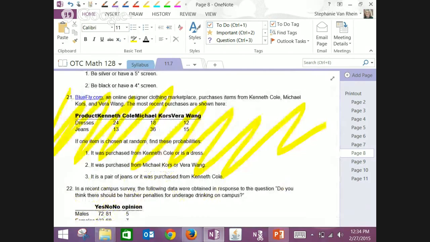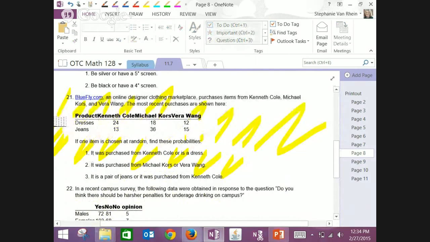21 is an example of a table. I guess there are 3 different designers here. Choose an item at random, find the probability that it was purchased from Kenneth Cole or is a dress. So you could add up all the dresses plus the Kenneth Cole column.